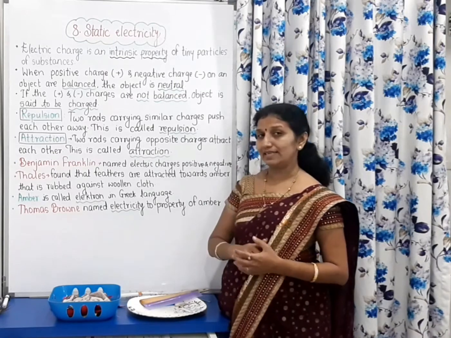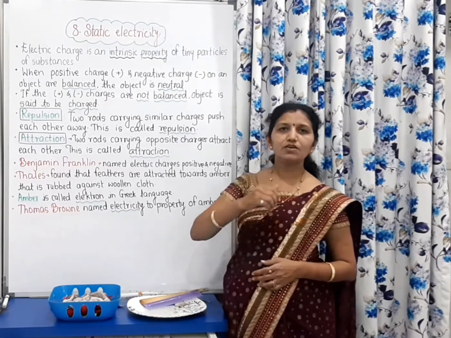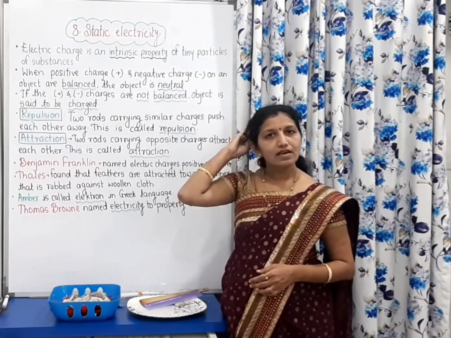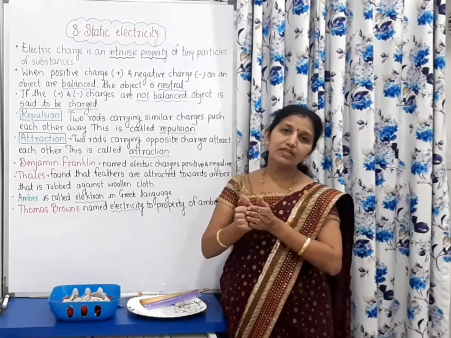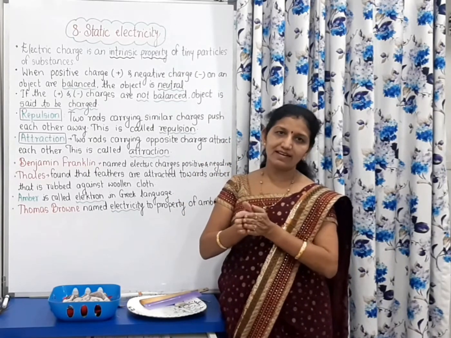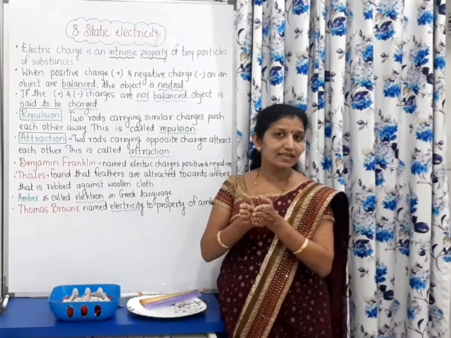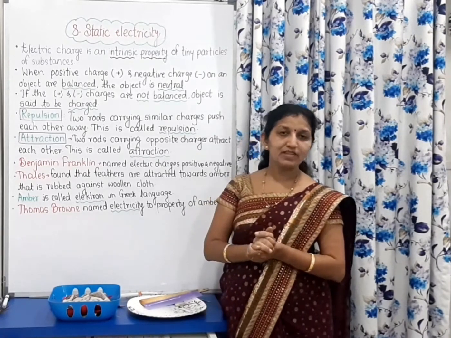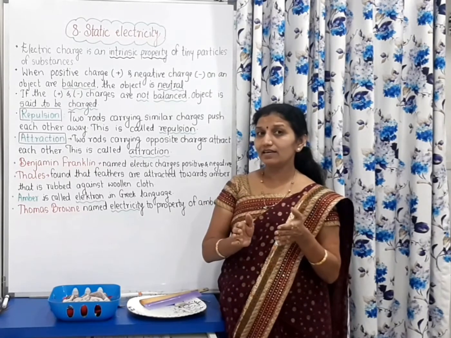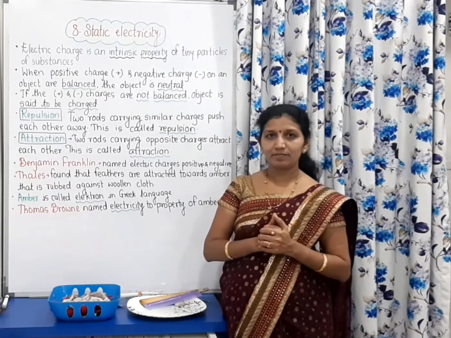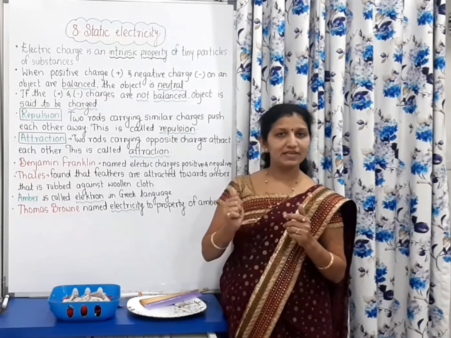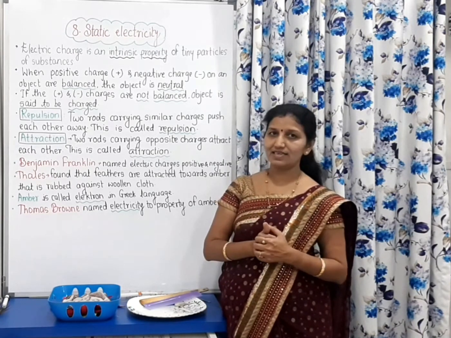Because of static electricity. Also, what happens if a blanket is rubbed with our hands in the dark and then taken near a metal object? In that dark, you can see the spark. Why? Because of friction and static electricity.